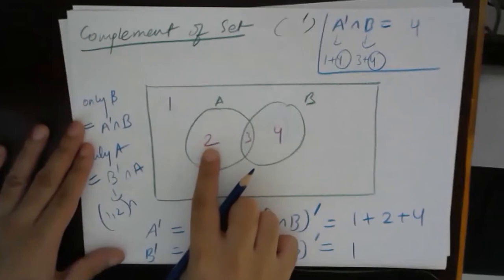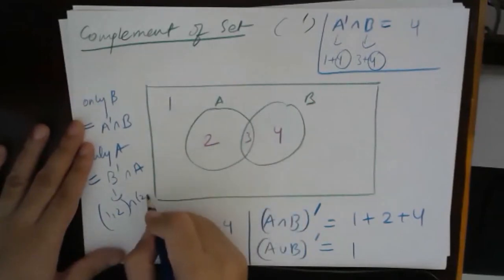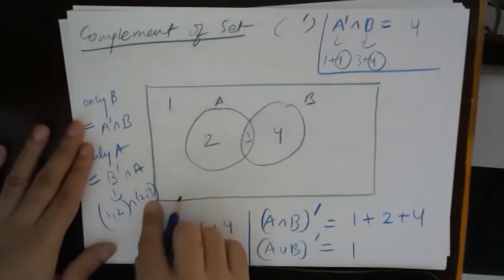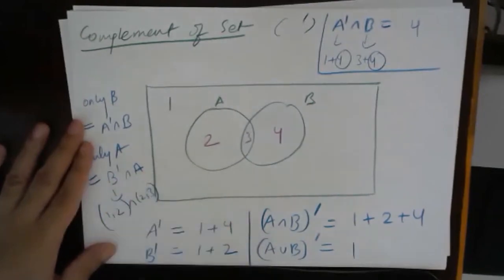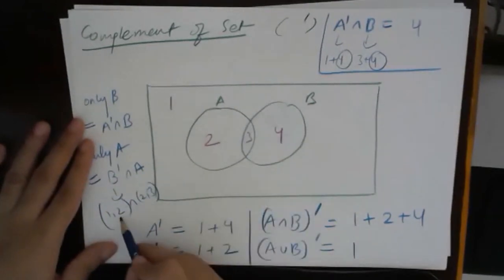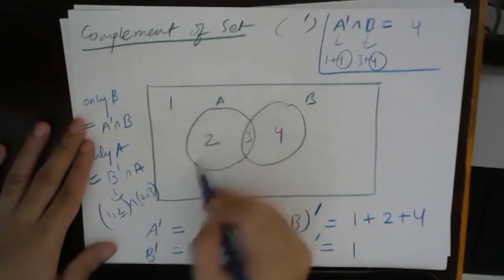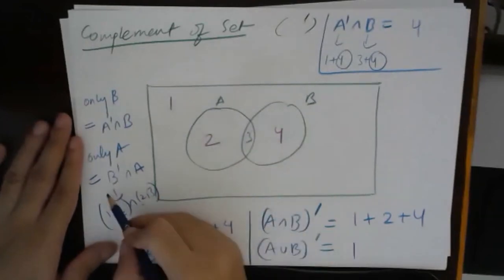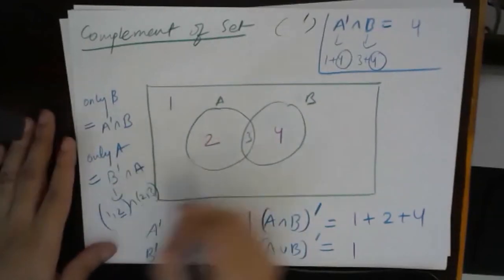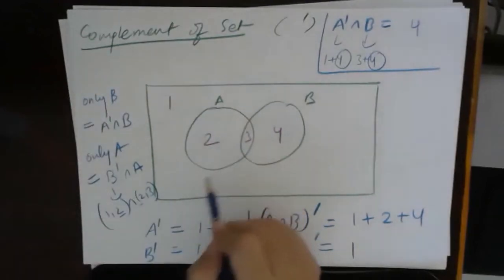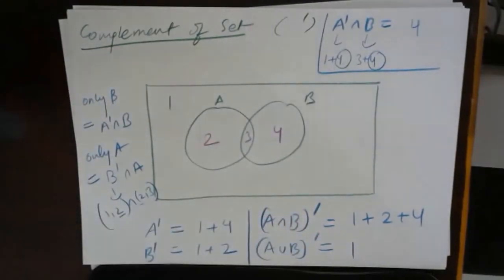A has region 2 and 3. So what will be the intersection between these two? The intersection between these two will be 2. That means this part will be only A. So everybody understood? Fine. Different notations, different ways of representing the same parts.